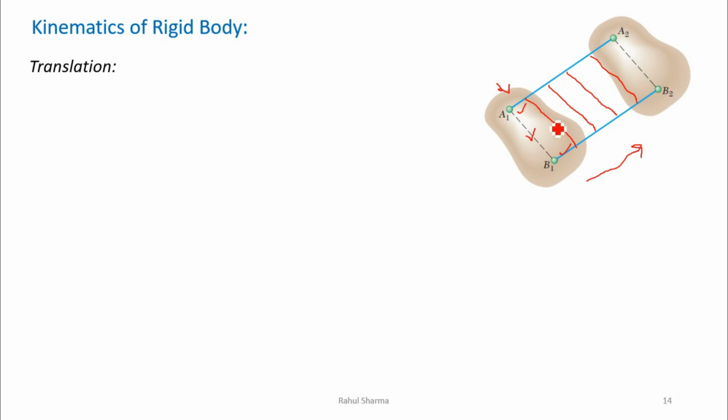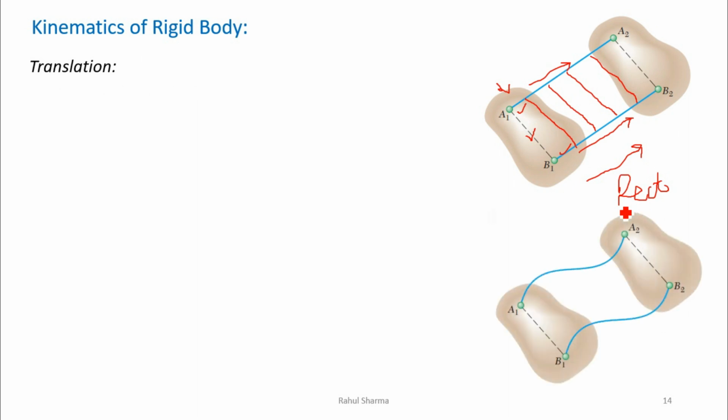So we can say this is translation motion. Moreover, the distance traveled by A and B is a straight path. Particle A and particle B have moved along a straight path, so we can say that is rectilinear translation, because the path followed by the two particles is a straight line. Similarly, we will take one more case.